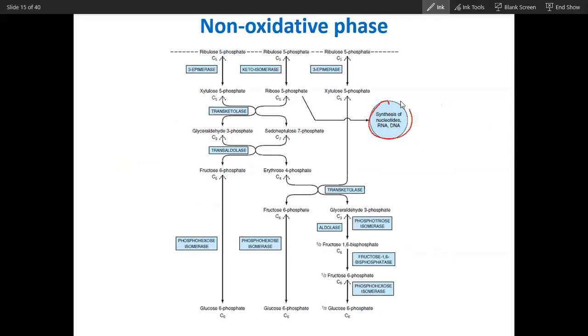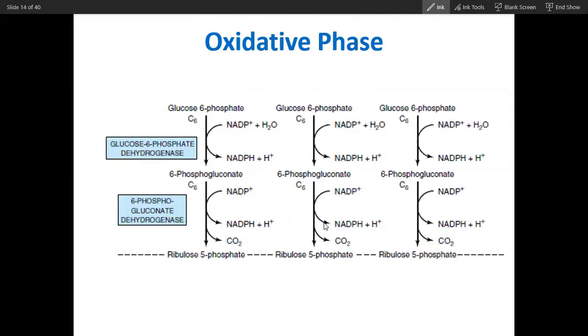Just understand this purpose, DNA synthesis from ribose sugar, and the purpose of this. That's it. And you have to memorize the oxidative phase and non-oxidative phase. What are the enzymes in the oxidative phase? Two enzymes. Which is the more important enzyme? Glucose 6-phosphate dehydrogenase. The non-oxidative phase is reversible. The oxidative phase is irreversible.